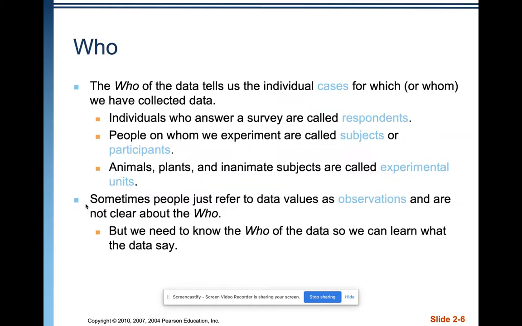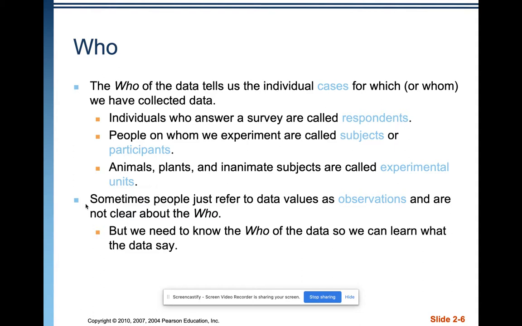and we can tell exactly what values for the variables go with which person. Okay, so let's talk about the who a little bit because you want to use different language if you are talking about people or if you're talking about animals or plants, or inanimate objects or anything other than people. So the who specifically is the individual cases for which or whom we have collected data.